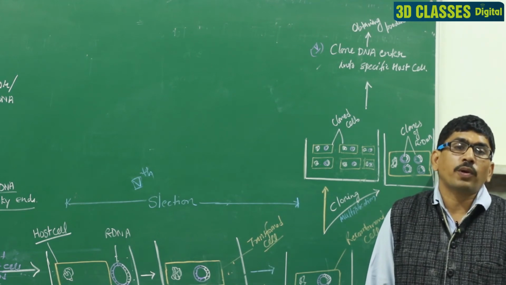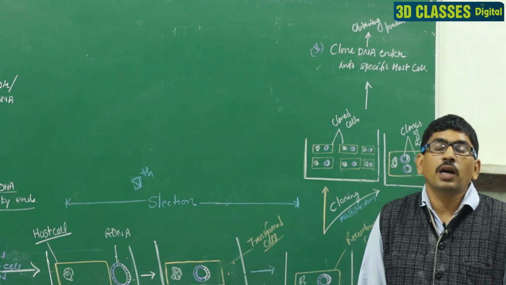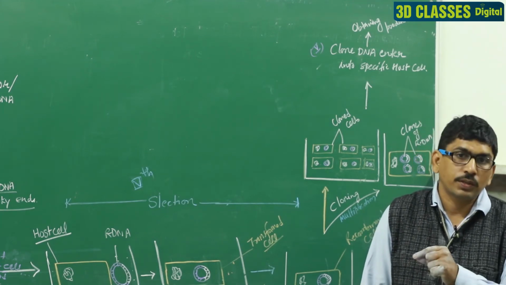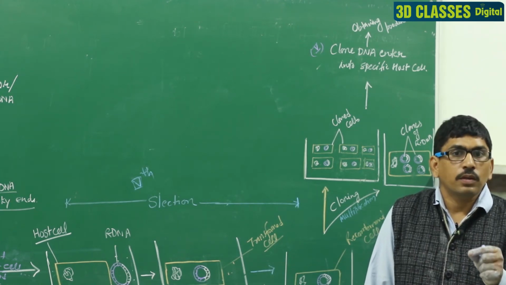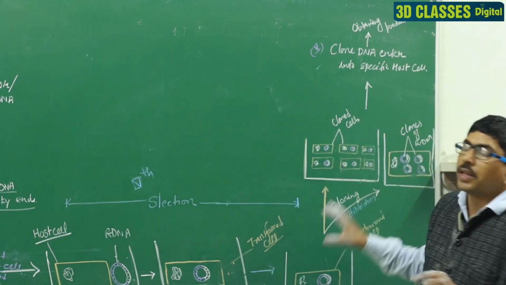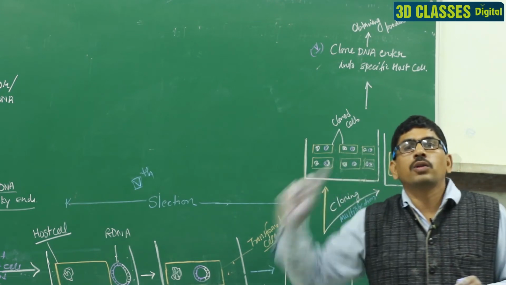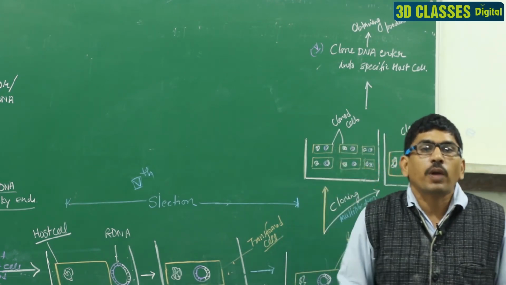This protein works as an enzyme, and then the reaction occurs, and finally we obtain the desired product. Clear? By this process we transfer a gene of one organism to another organism, and we obtain the desired product.